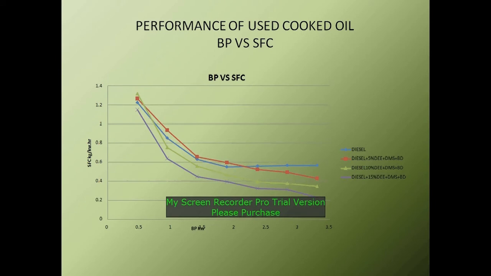This is the graph of performance of used crude oil, brake power versus specific fuel consumption. In this graph, the used crude oil, diethyl ether, dimethyl sulfoxide mixture at 15% is the lowest consumed fuel compared to used crude oil at another 5%, 10% and 15%. This is due to the higher oxygen content in used crude oil 15%.